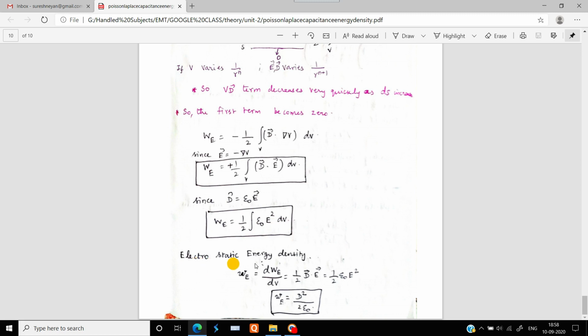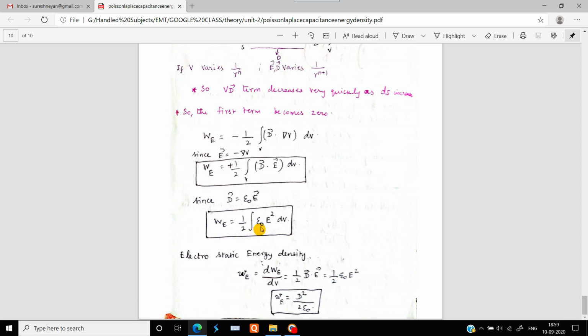So we can say the electrostatic energy density, small w E, is equal to the differentiation of W E, that is the work done to bring the assembly of charges together. This change in work done with respect to the volume is the electrostatic energy density.